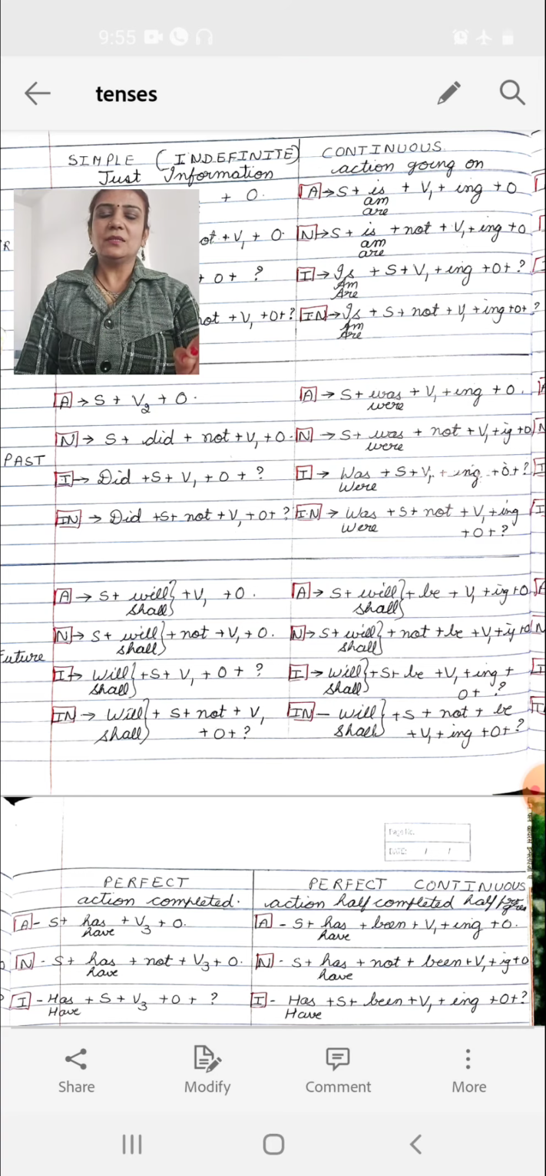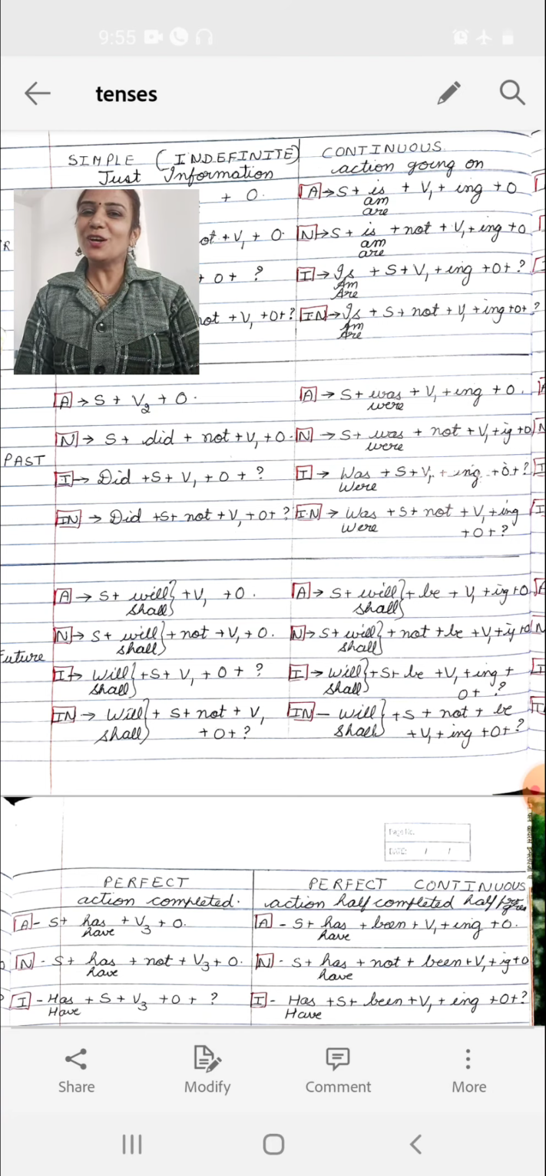Now see the sentence, Ram was writing a letter. What is the rule? Subject plus was, verb first form, ing and object. Ram was writing a letter. In a negative sentence, the sentence would be Ram was not writing a letter. Changed into interrogative would be Was Ram writing a letter?